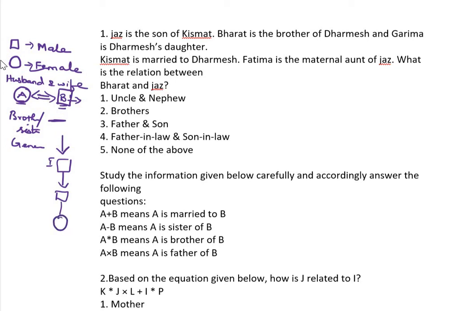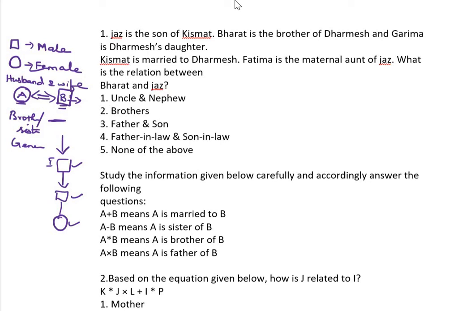Three generations are represented here: first one, second one, third one. These are the symbol representations. If this is clear, it will be easy for us to understand the relation for the given details. Come to the question.